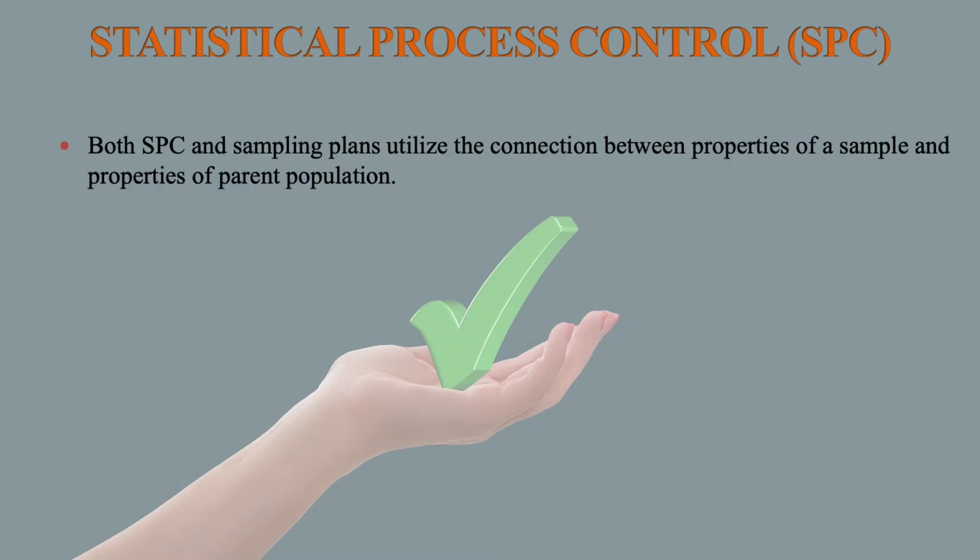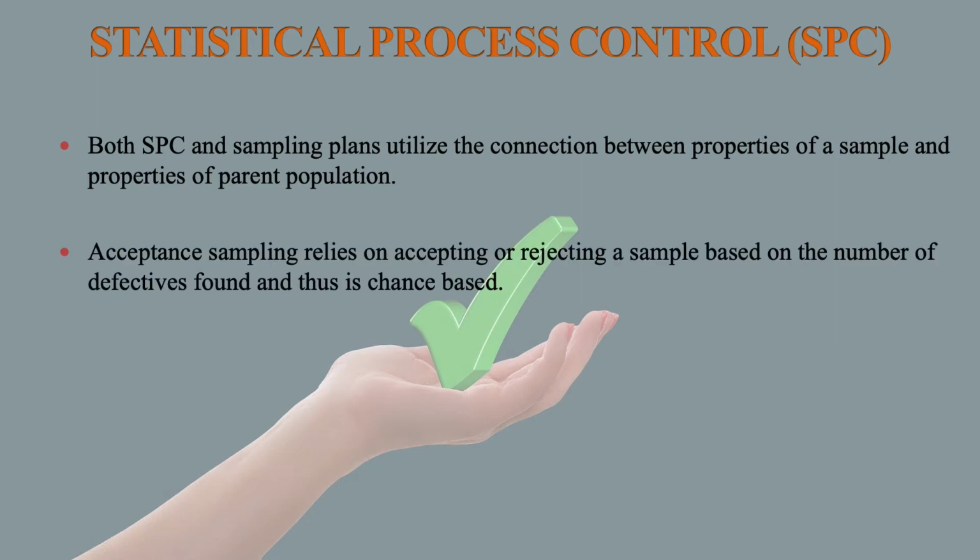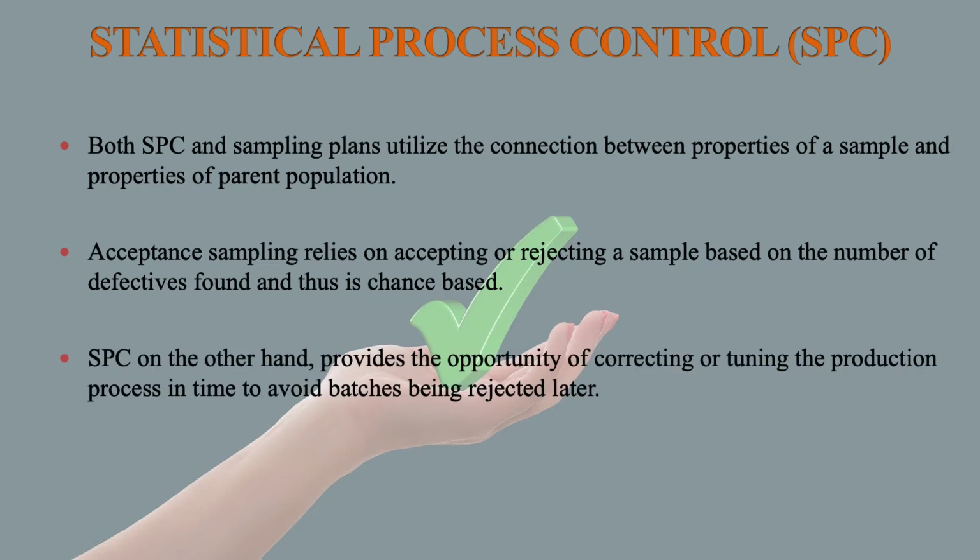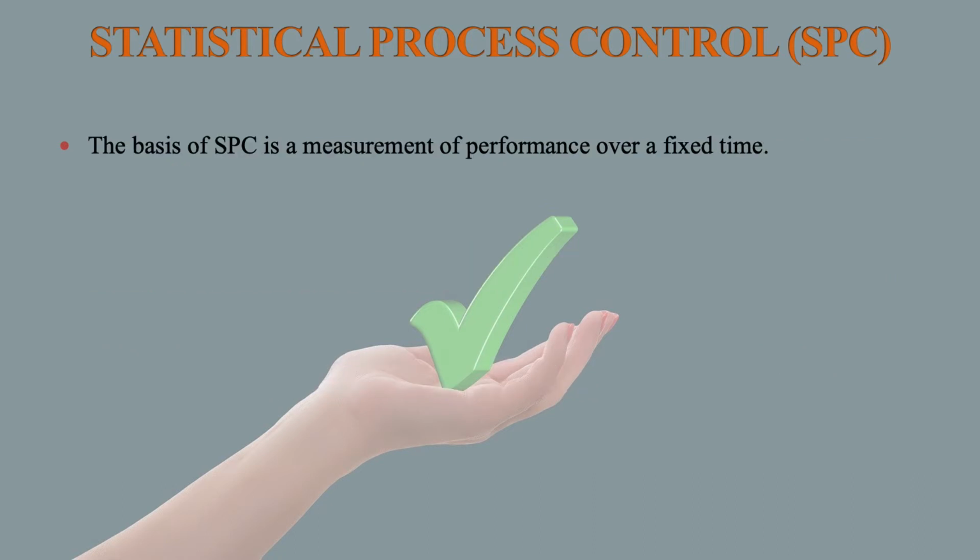Both SPC and sampling plans utilize the connection between properties of a sample and properties of the parent population. Acceptance sampling relies on accepting or rejecting a sample based on the number of defectives found and thus is chance based. SPC, on the other hand, provides the opportunity of correcting or tuning the production process in time to avoid batches being rejected later. The basis of SPC is measurement of performance over a fixed time.